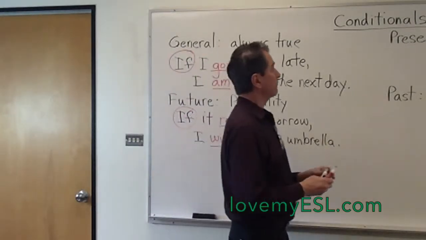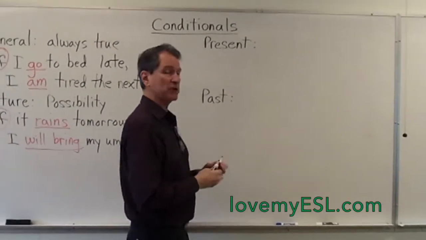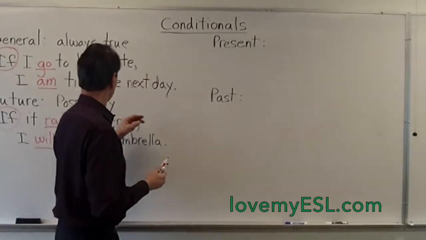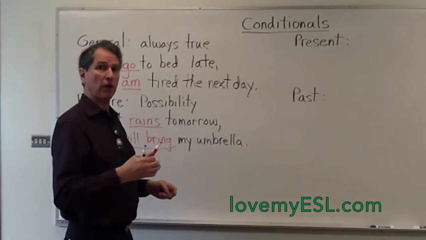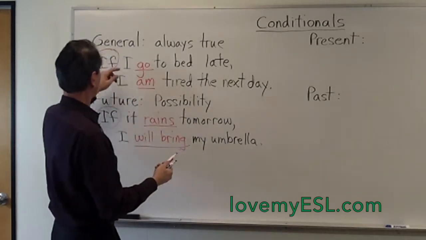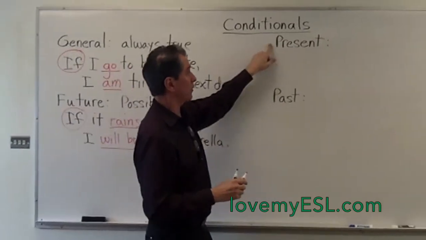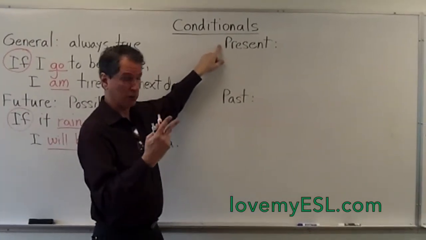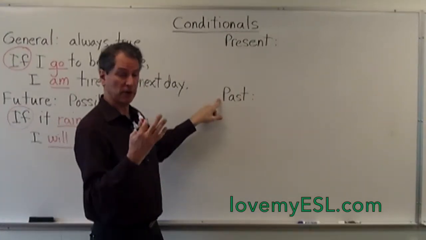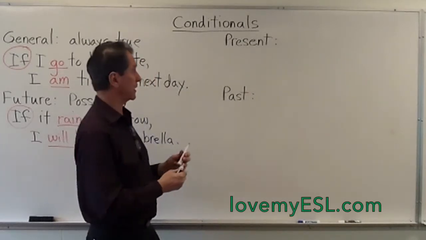The third kind of conditional is called the present conditional. Now, different books call these different things. Just to review, there are some books that call it the conditional 1, conditional 2, and conditional 3. They combine the general and the future for conditional 1, and they call the present conditional conditional 2, and they'll call the past conditional conditional 3. So just different books teach this different ways.